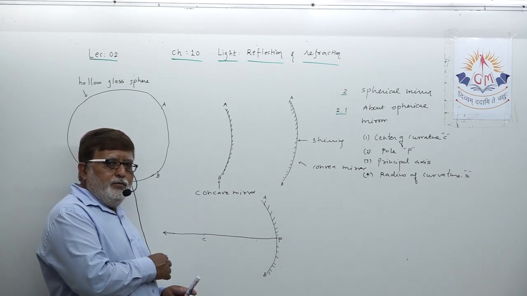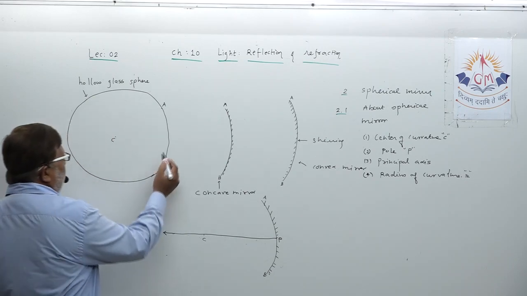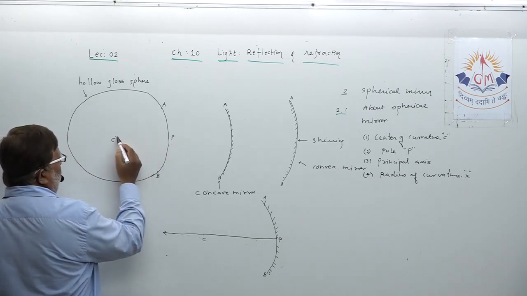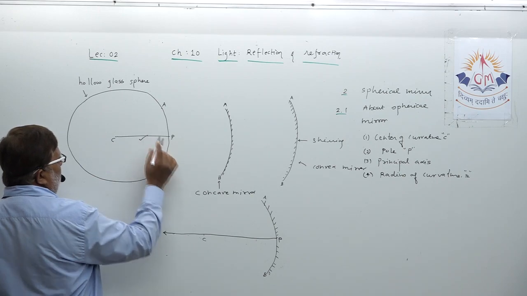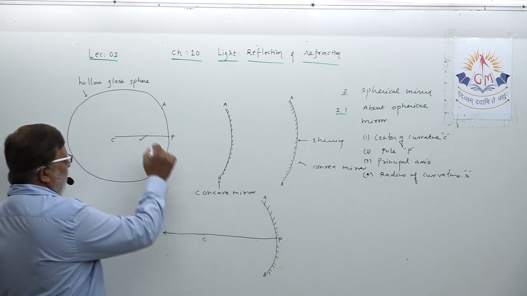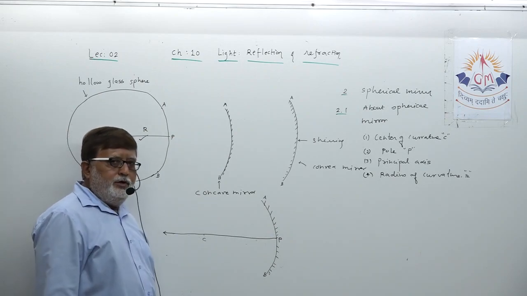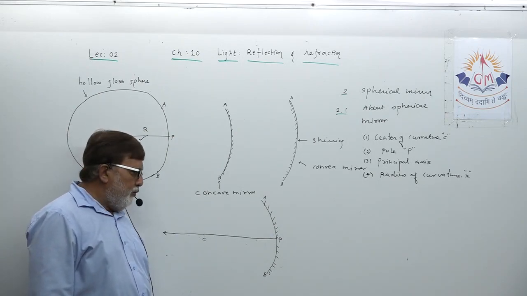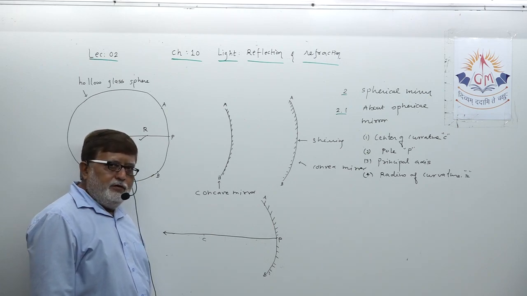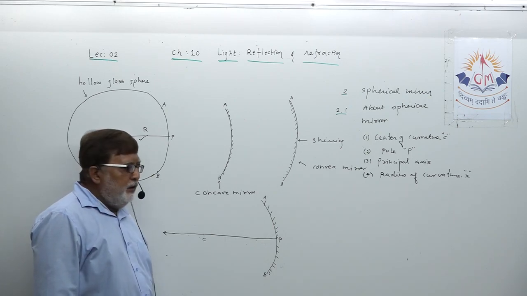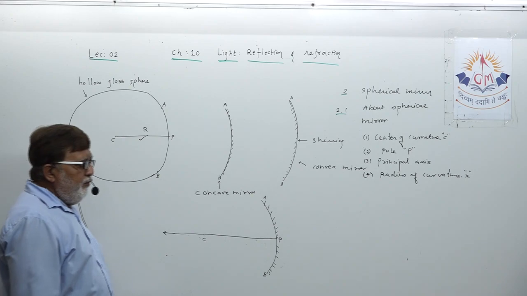The radius of the sphere is known as the radius of curvature for the mirror. This is the way radius of curvature, symbolized as capital R, is defined.